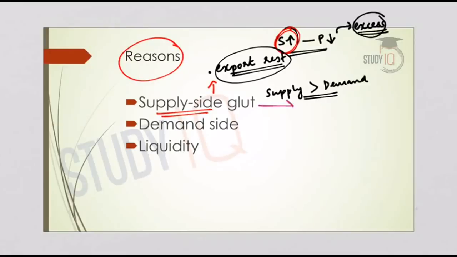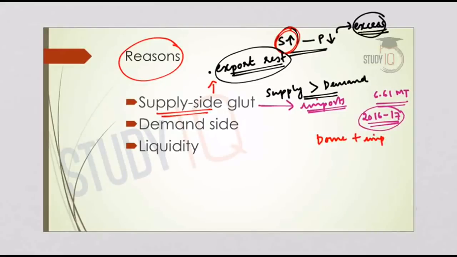And another factor here is the imports. For example, the imports of pulses. India has imported around 6.61 million tons of pulses in 2016-17. But in the same period, 2016-17, India has seen a bumper harvest in the pulses. So what happens? Along with domestic production, when there is availability of imported pulses, together the supply will multiply. So there will be an excess supply over the demand, and this will lead to lowering of prices. So these imports also hamper the farmers at many times.